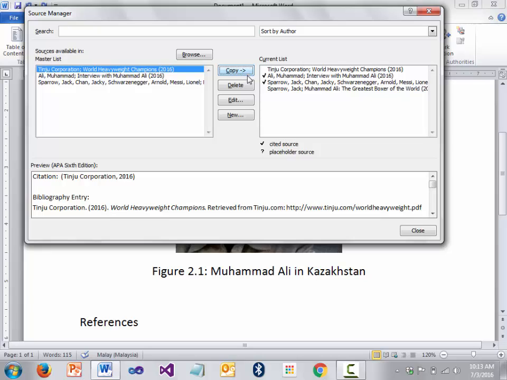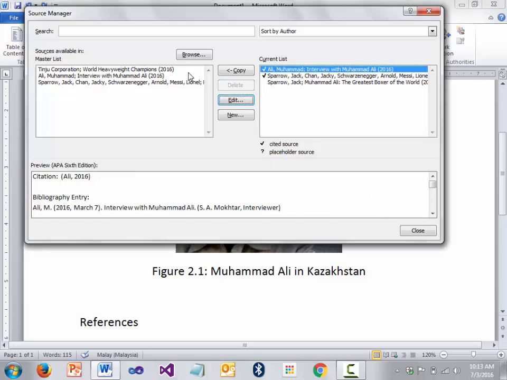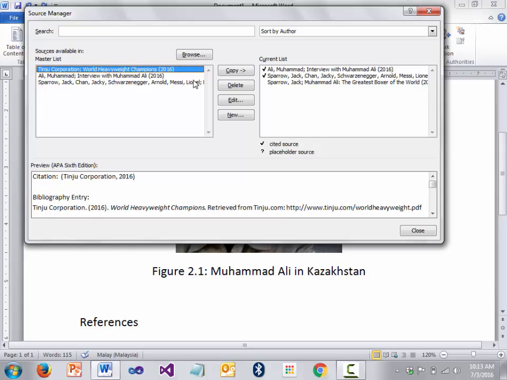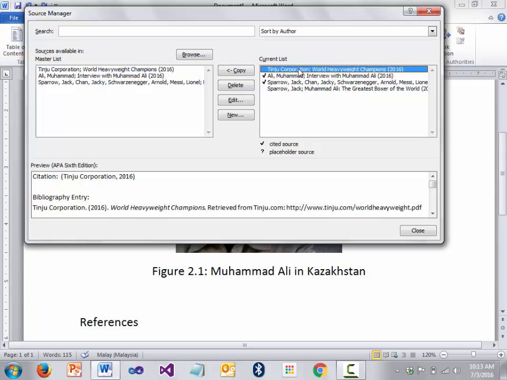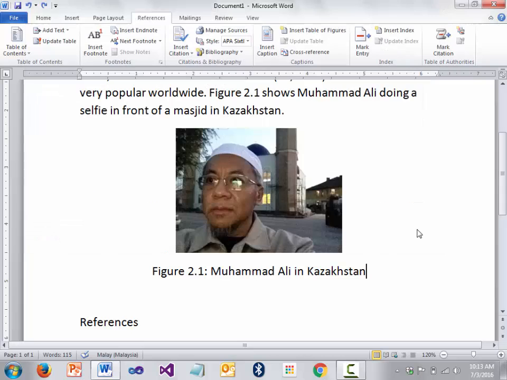Just now we have deleted this, right? But this is in the master list. So you highlight in the master list, it's not here. So you highlight this and copy, you have Tinju Corporation. Then we close. Now this particular picture is taken from this particular website.